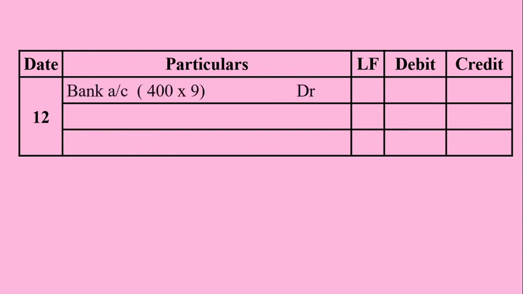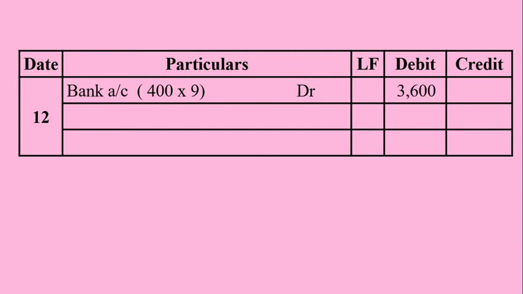Entry number 12. Bank account is to be debited. This entry is to be recorded for reissue of forfeited shares. The forfeited shares were reissued to Mr. Ravi at rupees 9 per share. All the forfeited shares were reissued. That's why 300 shares of Yogesh and 100 shares of John, the totally 400 shares were reissued and 9 rupees per share amount is collected and deposited into bank.